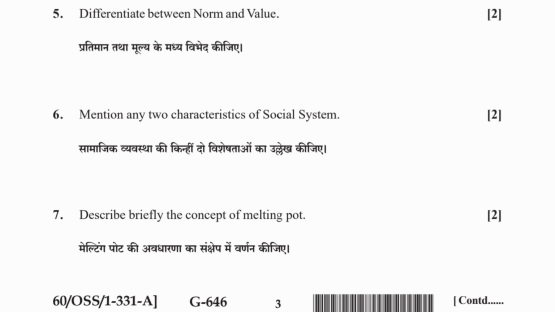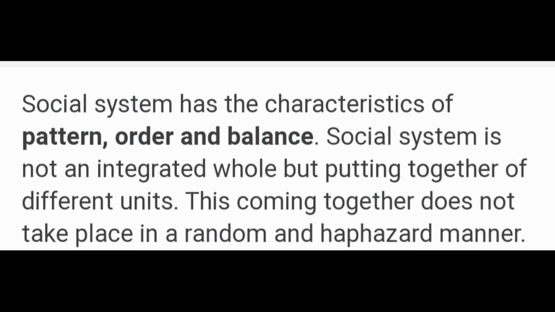6. Mention any two characteristics of social system. Social system has the characteristics of pattern, order and balance. Social system is not an integrated whole but a putting together of different units. This coming together does not take place in a random and haphazard manner.